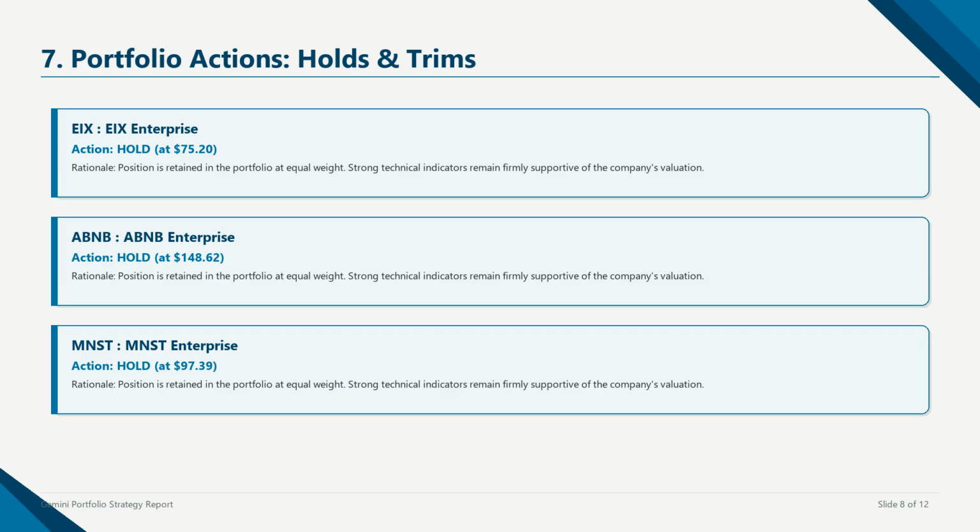Our trend score filters confirm that these stocks maintain strong support above their key 50-day and 200-day moving averages, indicating that their primary upward trends are intact. We continue to hold them as core anchors of our portfolio, while maintaining a strict cash buffer of 10% to hedge against macro interest rate volatility and upcoming Federal Open Market Committee policy catalysts. This cash reserve provides liquidity to execute new trades in the next screening cycle.